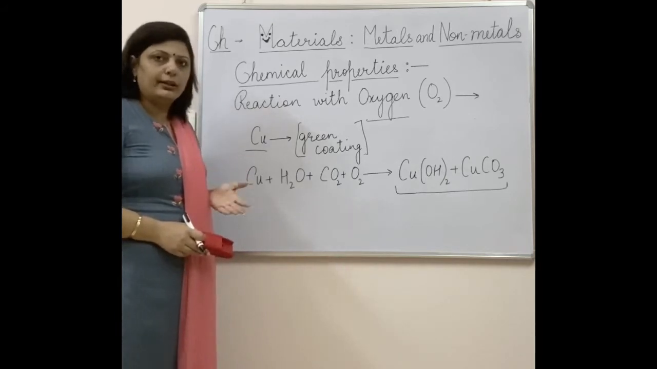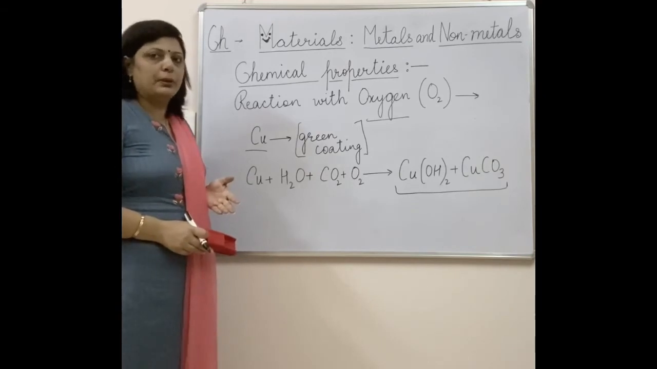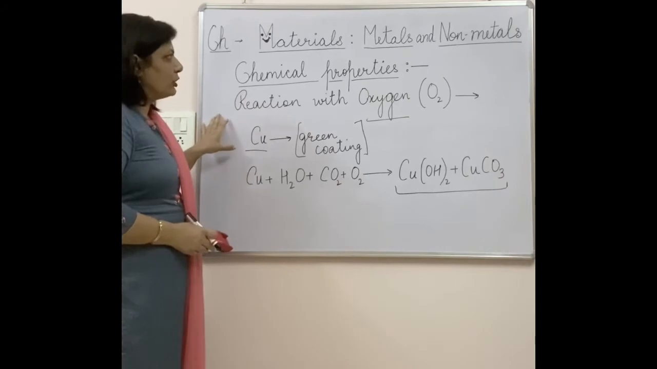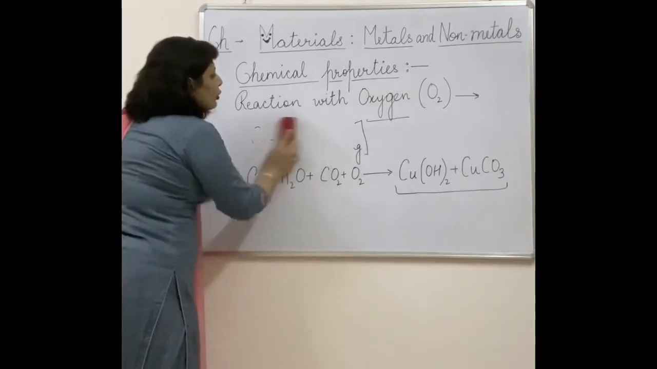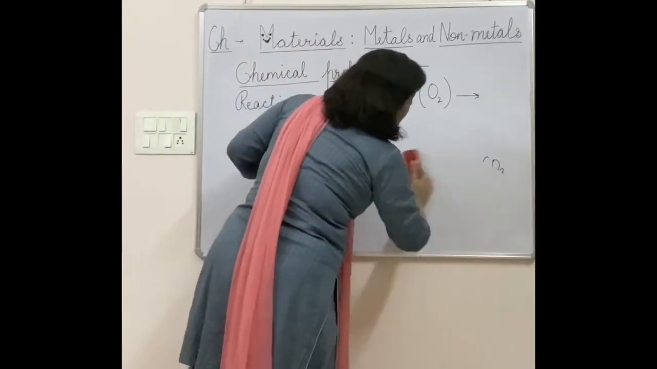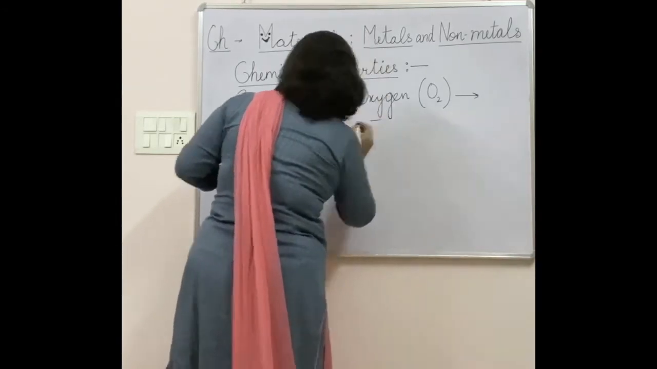If you are taking red litmus paper, obviously it will turn blue, and if you are using a blue litmus paper, it will show no change. So this is about the reaction of metals with oxygen. Then we have reactions of non-metals with oxygen. How do non-metals react with oxygen? That I'll show you with the help of an example.